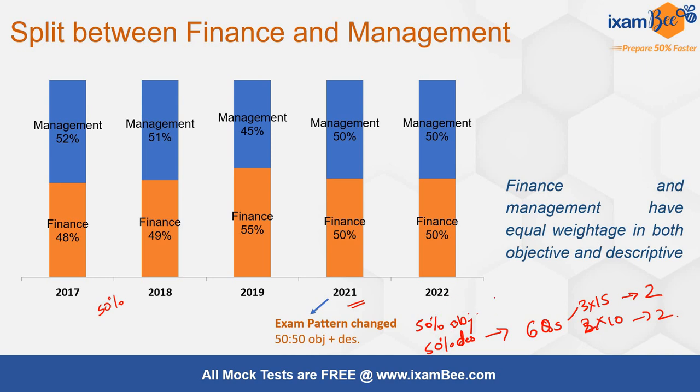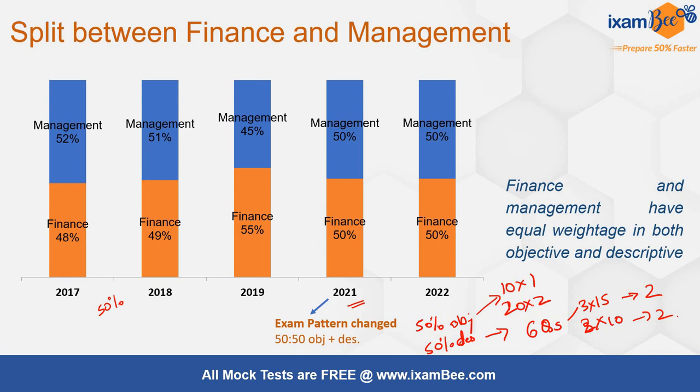When we talk about the objective, there are 10 questions of 1 mark, and then there are 20 questions of 2 marks in your objective paper. Here again the split has been exactly 50%, with 5 questions of 1 mark and 10 questions of 2 marks coming from management and finance each. So the split is exactly equal, so we cannot neglect any one aspect for the other in our preparation overall.